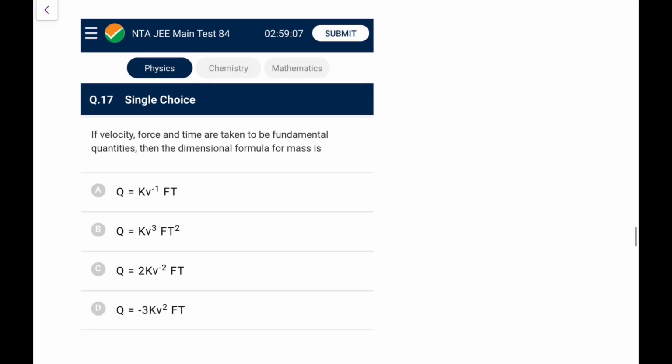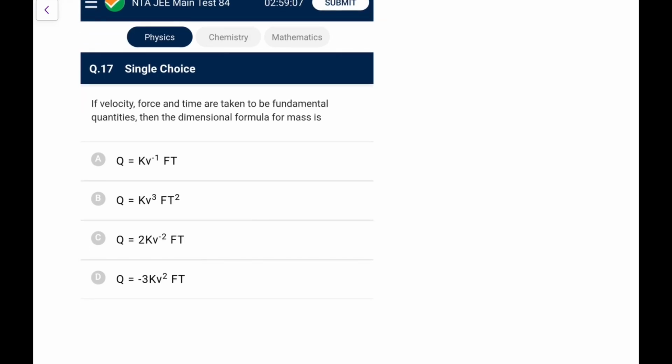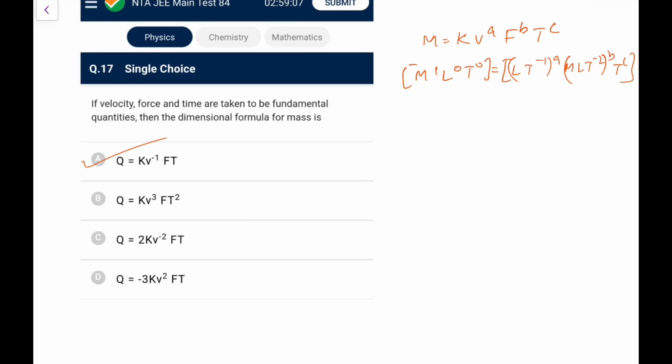Next. When velocity, force and time are taken to be fundamental quantities, the dimensional formula of mass will be. That is a very famous question I remember, it is F T V minus 1. Now how to do this? There are many methods. One is the standard one: take m to be k times v to the power a, F to the power b, t to the power c, and then match dimensions. You write m as M1 L0 T0, v is LT minus 1 to the power a, F is MLT minus 2 to the power b, and T to the power c, and now by comparing you will get the answer.